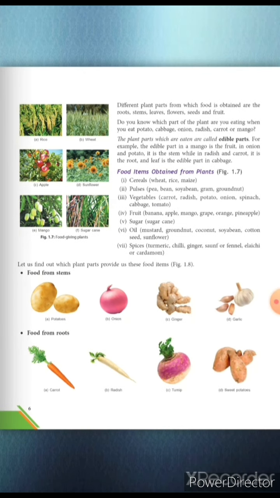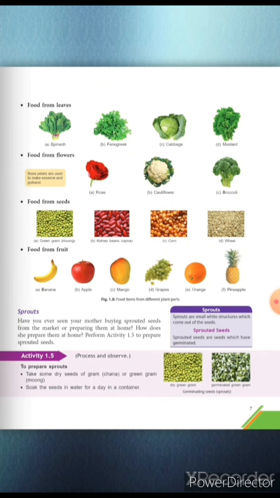So let's start with the various plant parts which are eaten as food items. For example, in potatoes, onion, ginger, and garlic, we eat the stem of a plant, and in case of carrot, radish, turnip, and sweet potatoes, we eat the root. Now next, in case of leaves, we eat spinach, fenugreek, cabbage, and mustard.